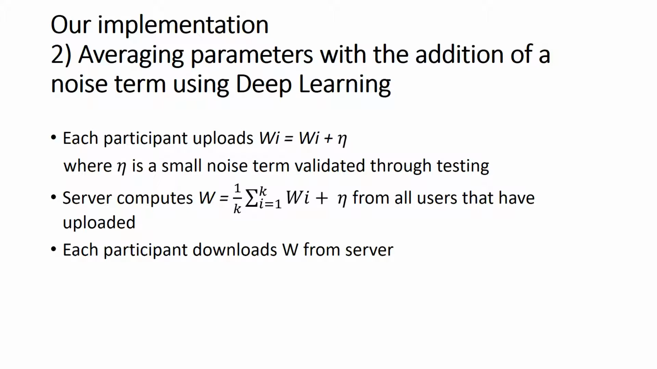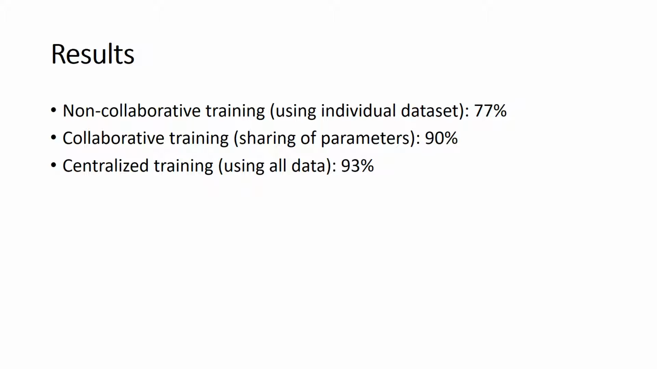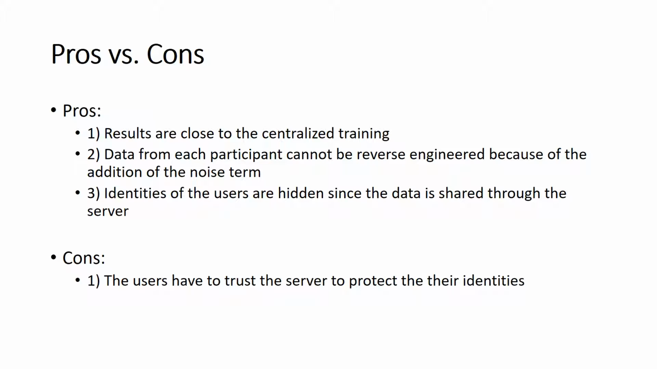The second approach is done by averaging parameters. Each participant will upload a set of weights plus a noise term, and the server will compute the average, and each participant then downloads the weights. The results, as we can see, are pretty good also.